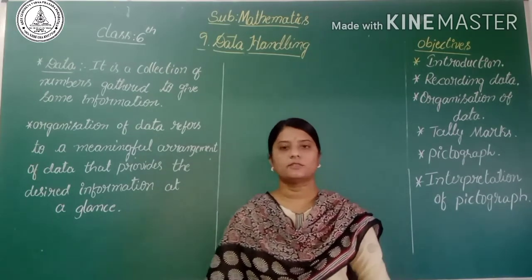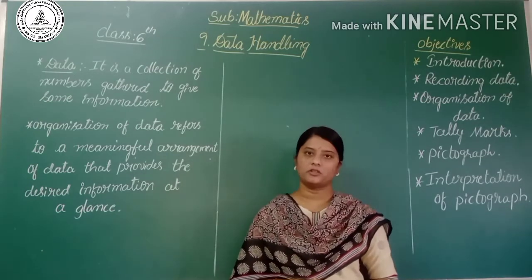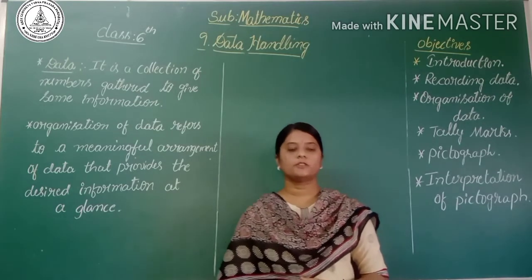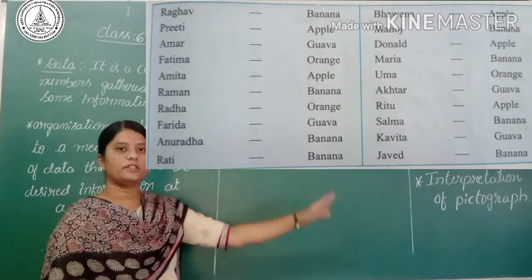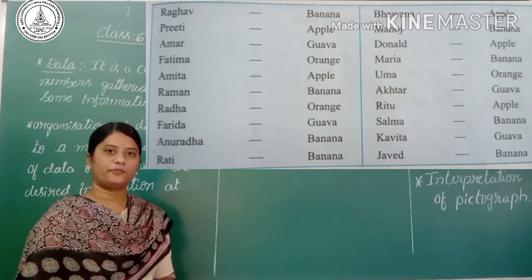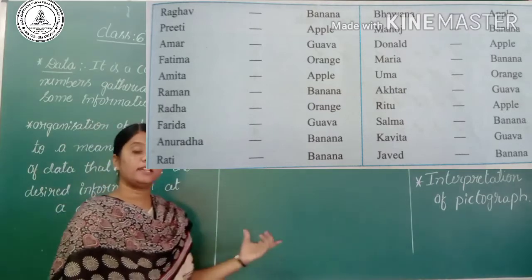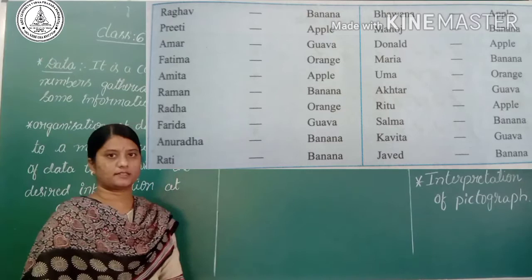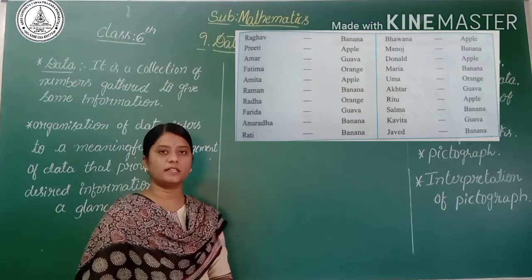One of the class leaders, a girl, collected the information. She wrote the names of the students and in front of them the choice of fruit. This is the information about the choice of fruits of class 6. From this information, we have to organize the data.